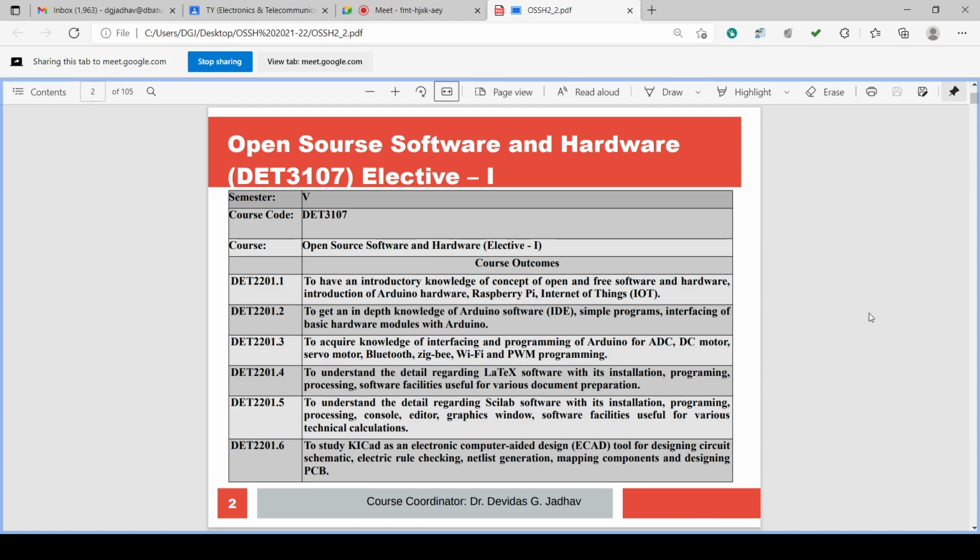To understand the details regarding LaTeX software with its installation, programming, processing, software facilities useful for various document preparation. To understand the details regarding the Scilab software with its installation, programming, processing, console, editor, graphics window, software facilities useful for various technical calculations. To study KiCad as an electronic computer-aided design (ECAD) tool for designing, circuit schematic, electric rule checking, netlist generation, mapping components and designing PCB. So this is regarding the open source software and hardware.